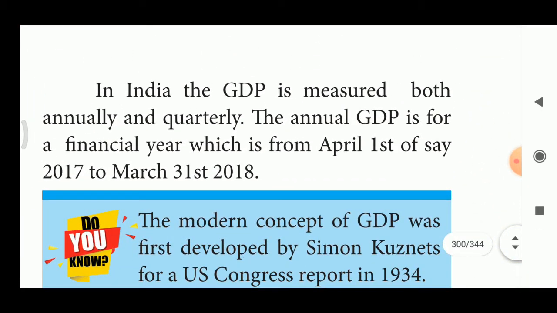In India, the GDP is measured both annually and quarterly. What is quarterly? For a three-month term. Okay, that is quarterly. The annual GDP is for a financial year, which is from April 1st of, say, 2017 to March 31st, 2018.